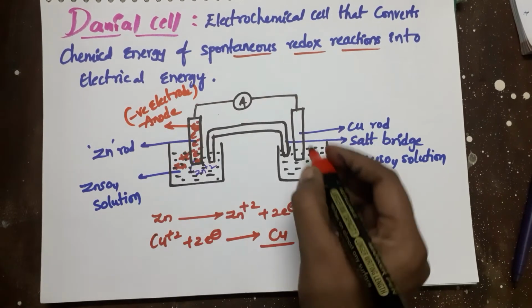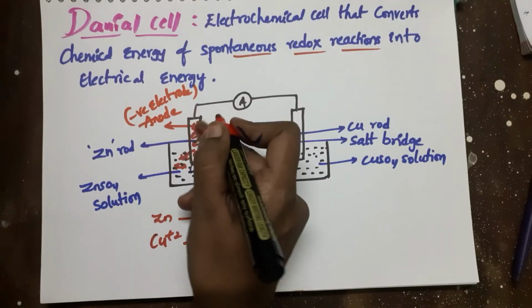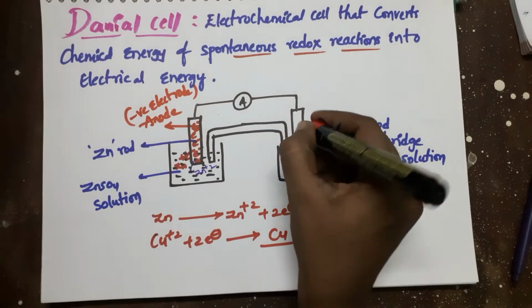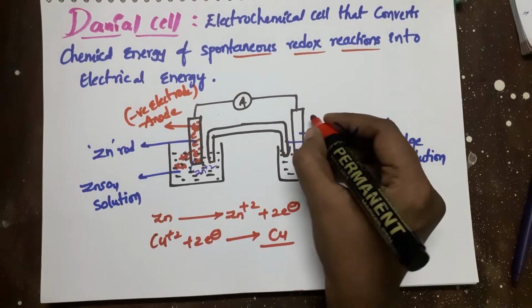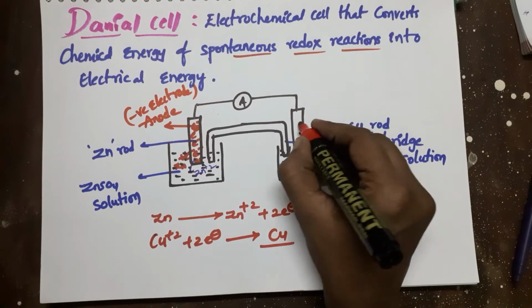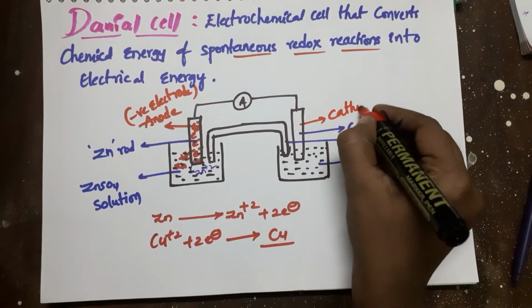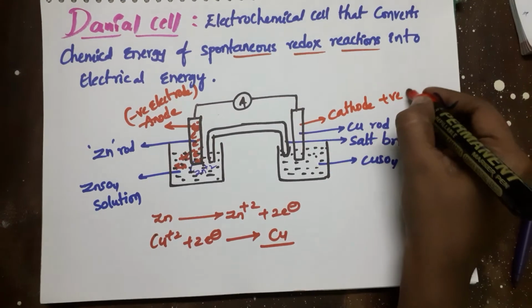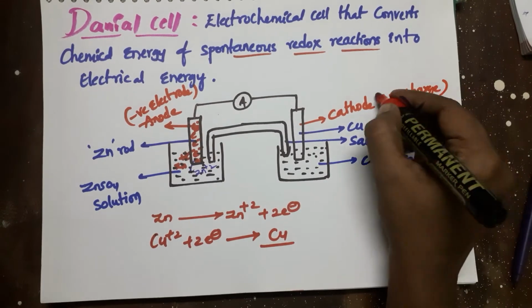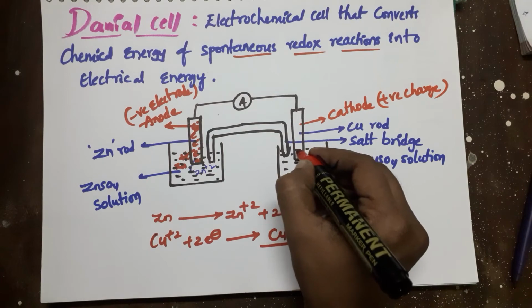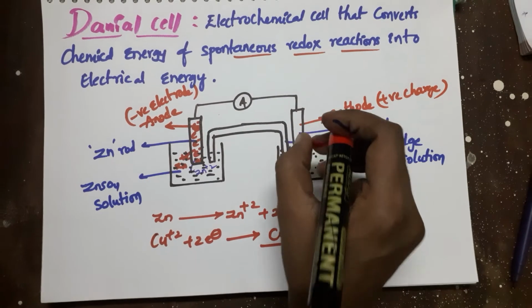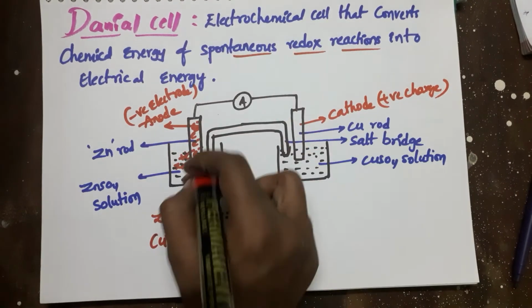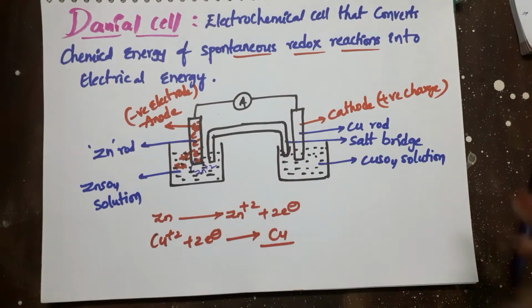And here at the right side the flow of electrons will take place from left to right, and the copper rod accepts the electrons, so it is called the cathode and contains positive charge. Okay. Here in the copper rod we have the positively charged Cu2+ ions. These 2+ ions will accept the electrons from the zinc rod and convert into copper.